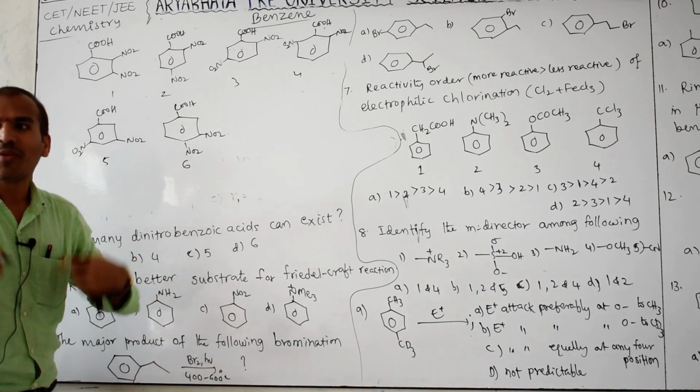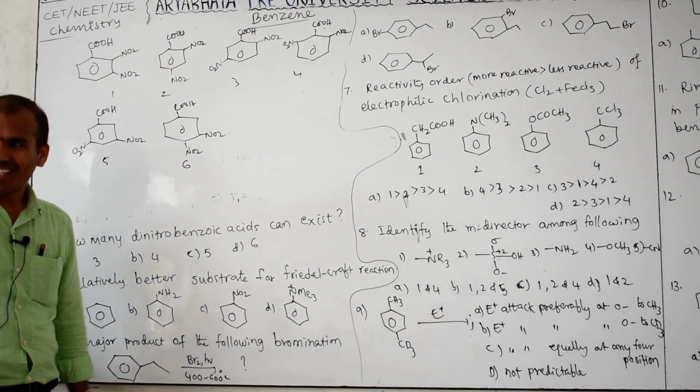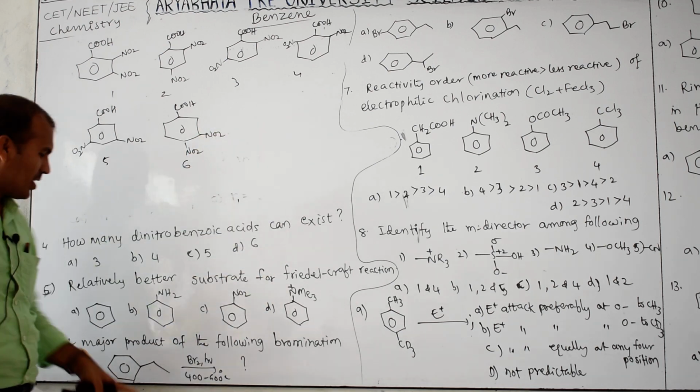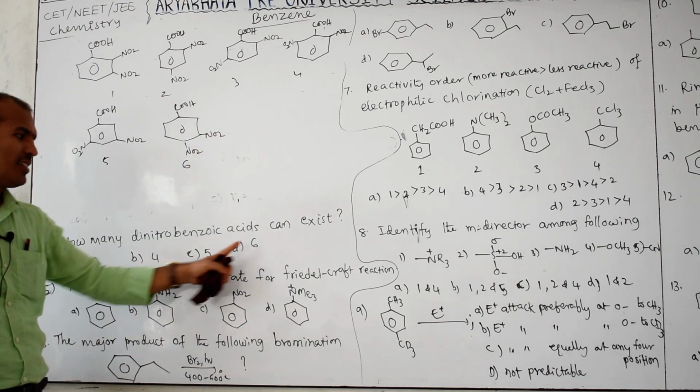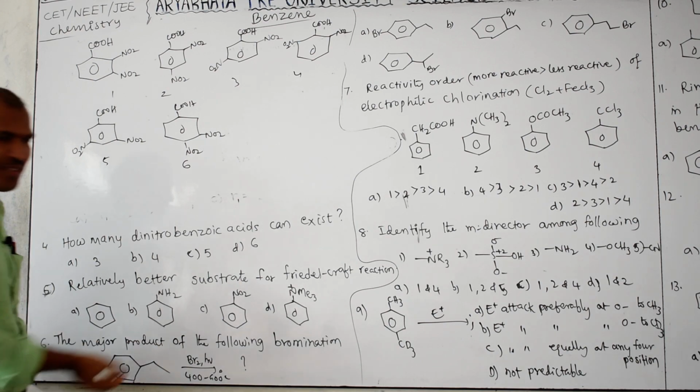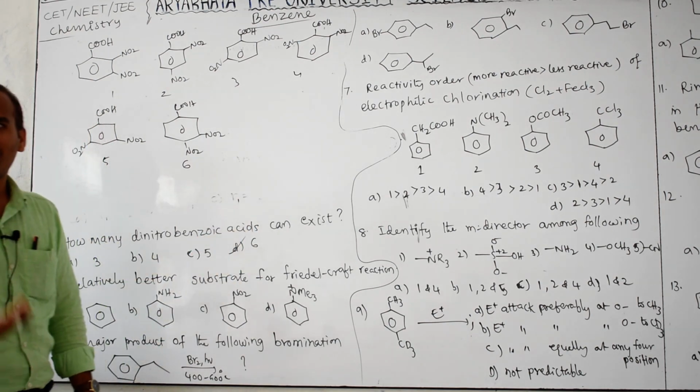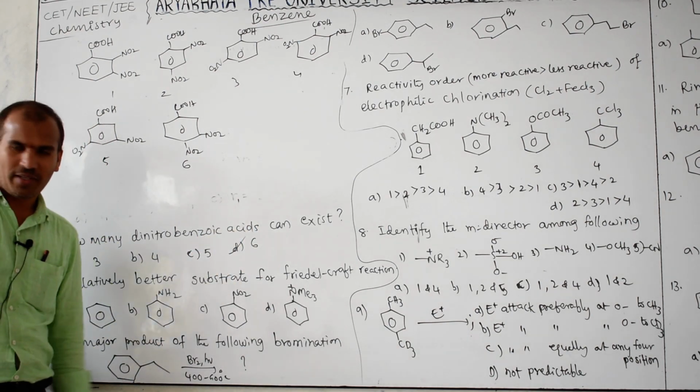Maximum 6 is there, therefore there is no need to write any other structure here, because here 3, 4, 5, 6 is there. Then maximum 6 only means that is the answer. No need to go for 7, 8. That is the last number given here.